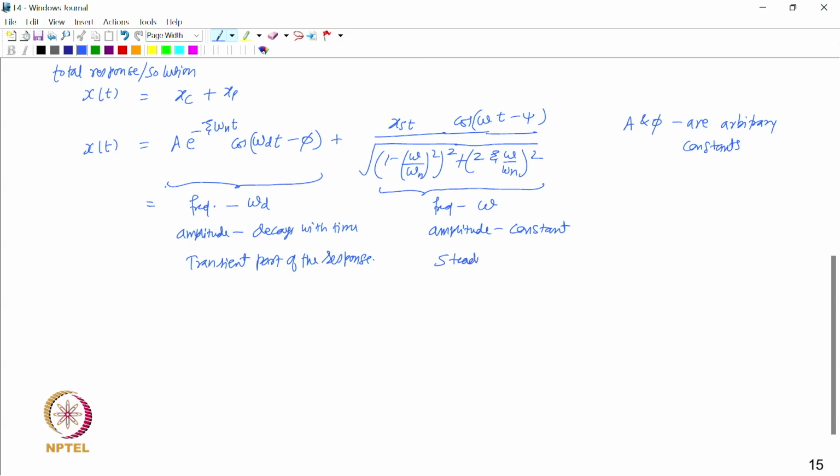It is also called steady state response, because this is the part of the response that is going to be left under the steady state.